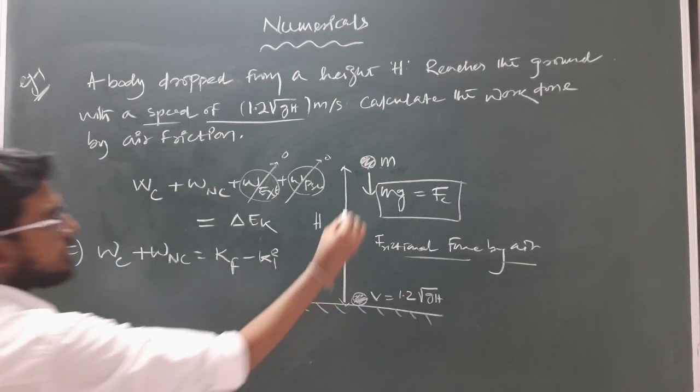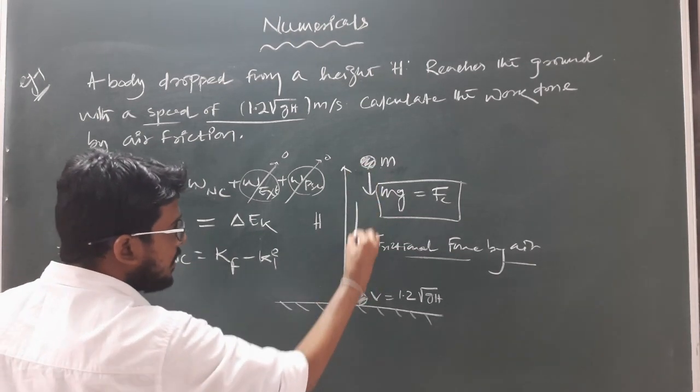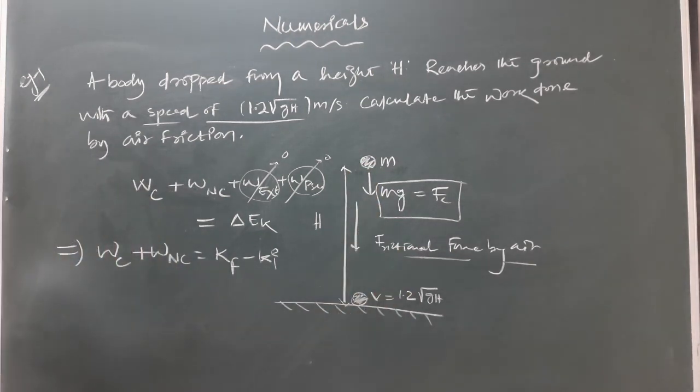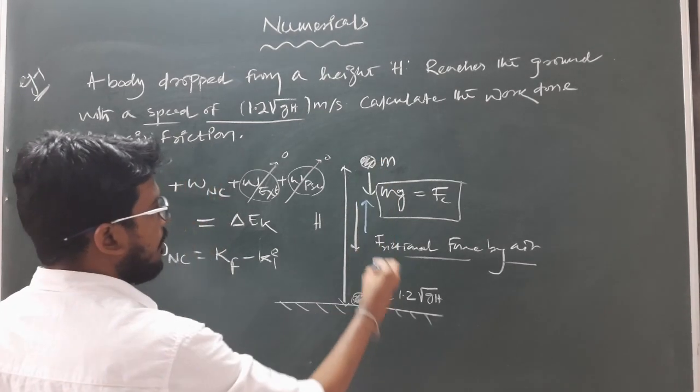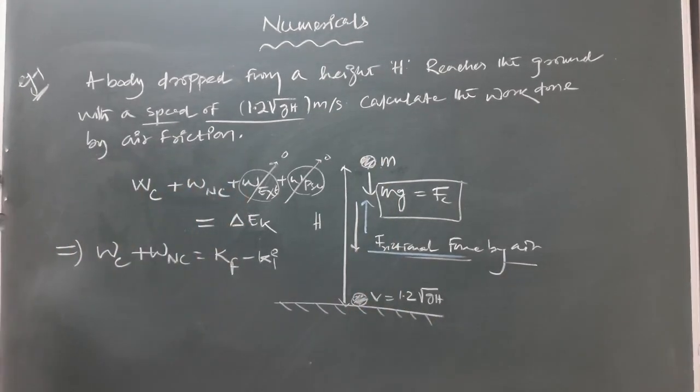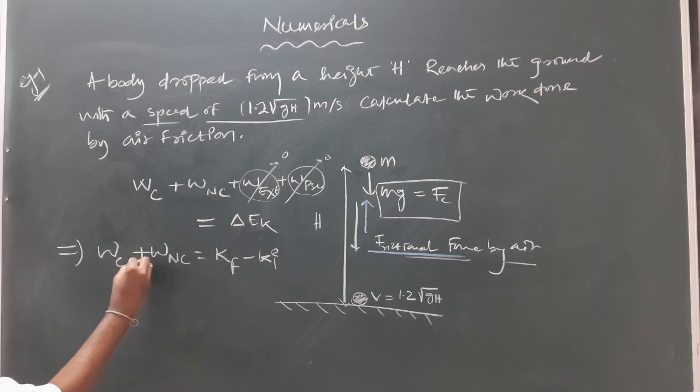As the block moves downward, the air will apply a frictional force opposite to the relative motion, that means the frictional force will act upward by the air. Clear?